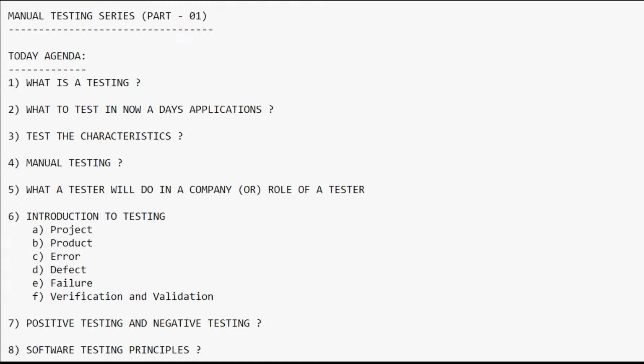First I will tell you what testing is in terms of the theoretical part. Testing is a process of checking whether the developed software is working according to the customer business requirements or not. You can correlate this with the scenario I explained before, and accordingly you can learn with some real-time scenarios. That is about what testing is: a process of checking whether the developed software is working according to the customer business requirements or not.